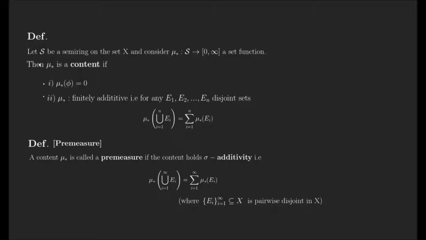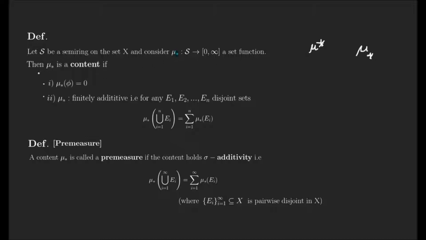So let S be a semi-ring on the set X and consider mu lower star, a set function. Note that the index is below. Mu upper star is the outer measure; the star is located upside. This one is downside.